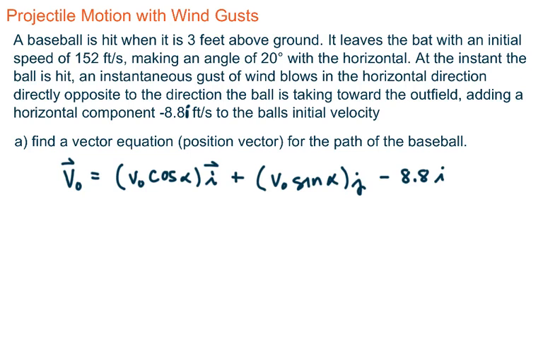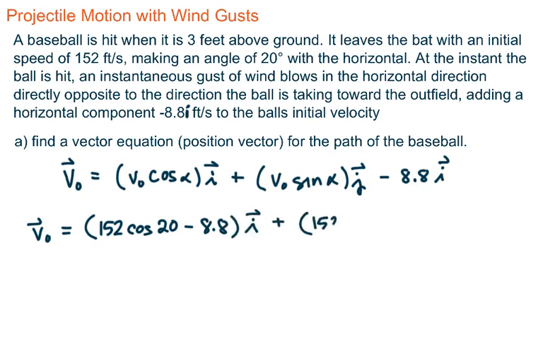Now, we know the initial speed, 152, as well as we know the launch angle, 20 degrees. So my v naught vector is 152 cosine 20. And we have minus this i vector, so I'm going to come over here and say minus 8.8 i. And then I would have 152 sine 20 j. So this gives me my initial velocity vector.